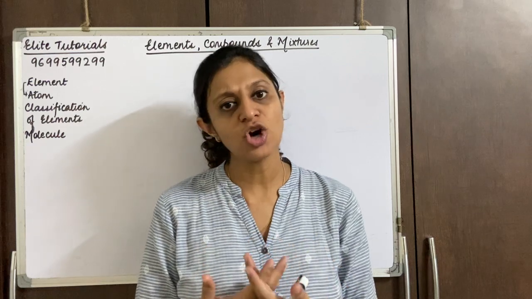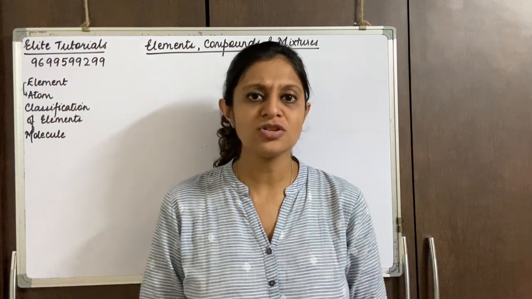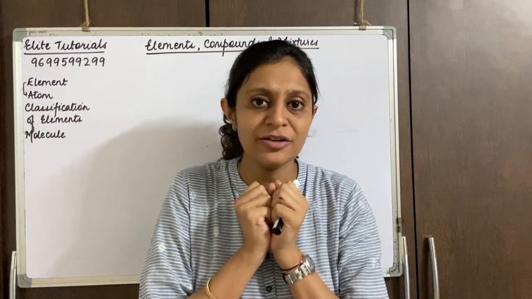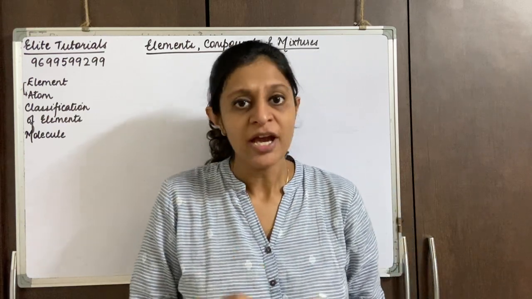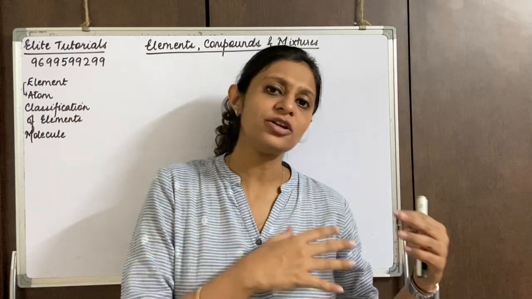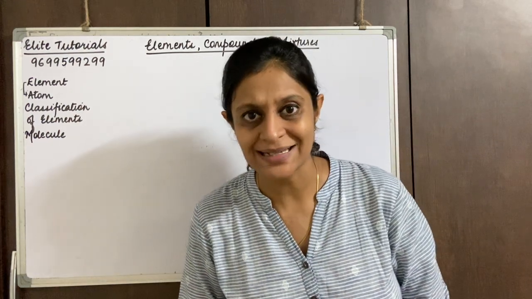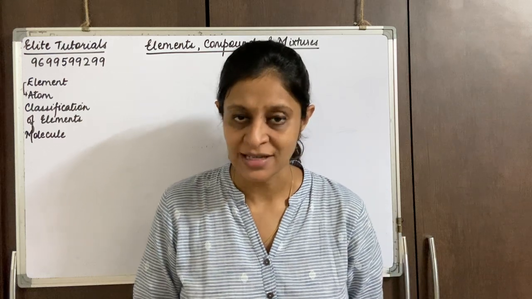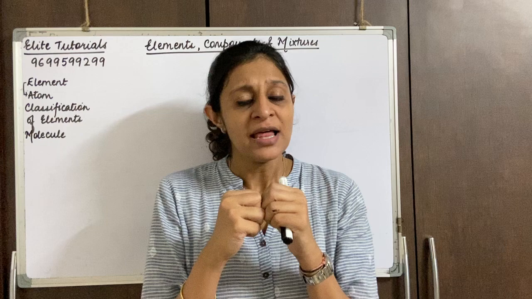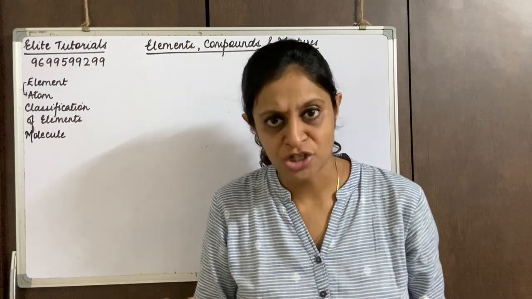Whereas compounds are made up of two or more different types which are combined in a fixed ratio. And mixtures would be categorized as impure substances. They are a mix of two or more substances that may be present in any ratio.